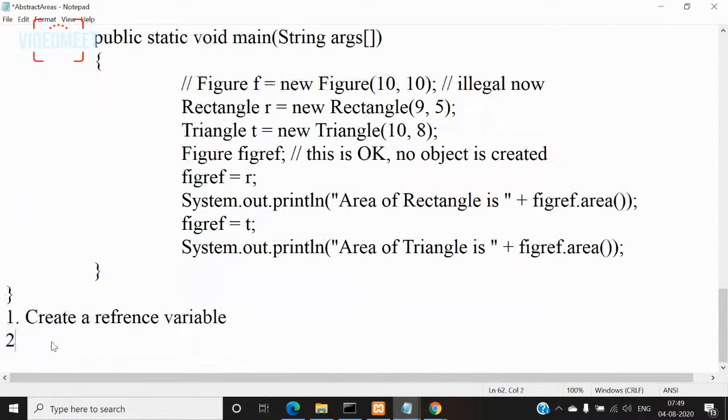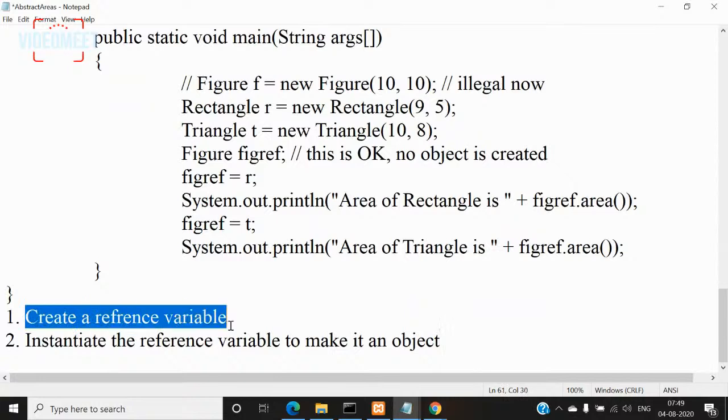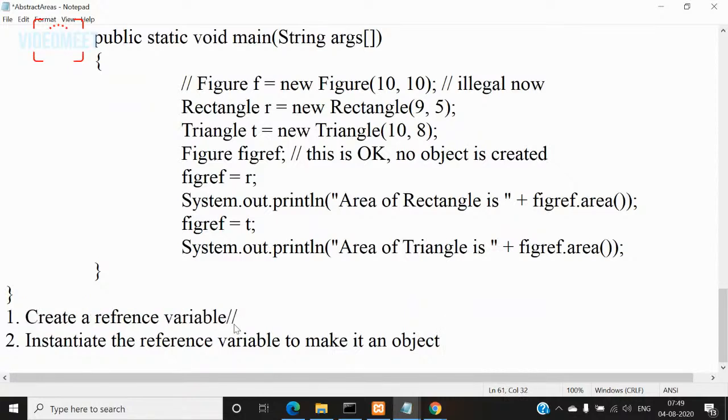And in the second step, we instantiate the reference variable to make it an object. So what is the meaning of creating a reference variable? When a reference variable is created, it will be created like this. How? Class name followed by object name.